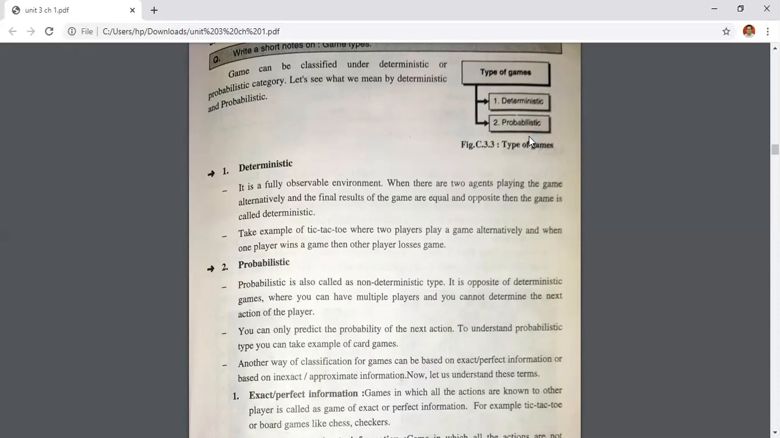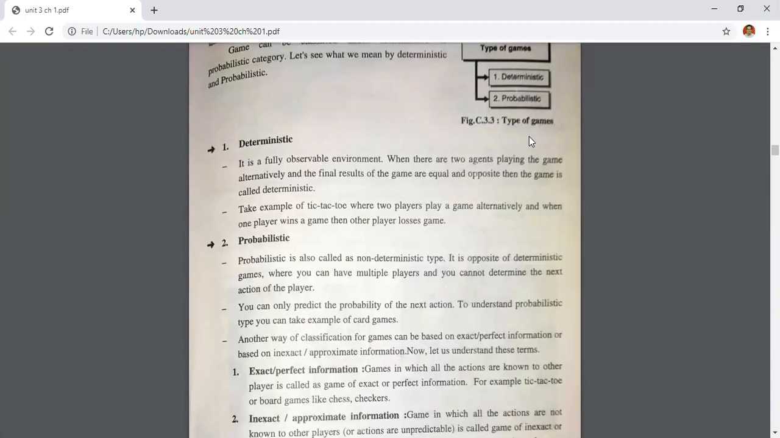You cannot determine that. You can just give the probability: yes, he will do this move, or if that is not done, then he can make the second move also. So that case is called your probabilistic game. To understand probabilistic, you can take the example of a card game. In a card game, you never come to know which card the opponent will give you, right? So at that stage it is called your probabilistic game.